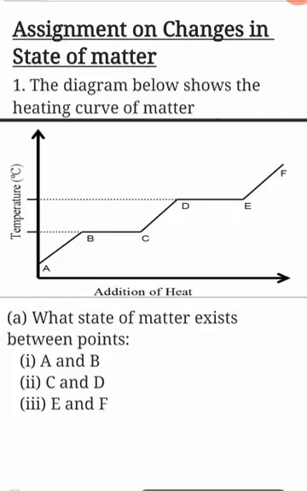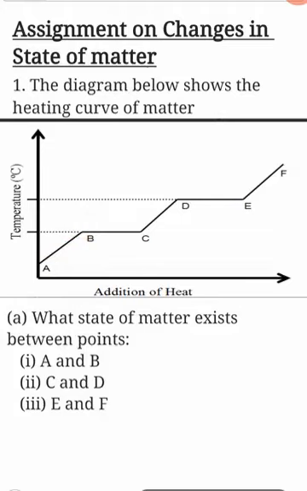Now, question 1 says, the diagram below shows the heating curve of matter. So this is your heating curve right here. Question A says, what state of matter exists between points A and B? So what state of matter exists between point A here and point B there? You must tell me what exists here.